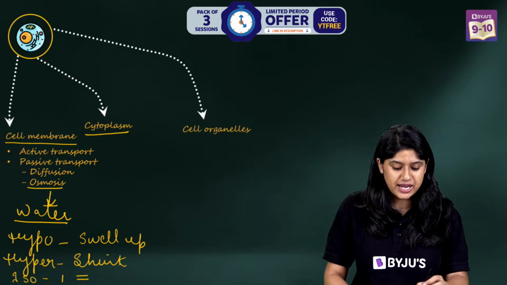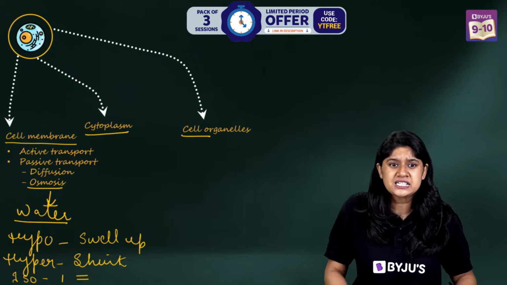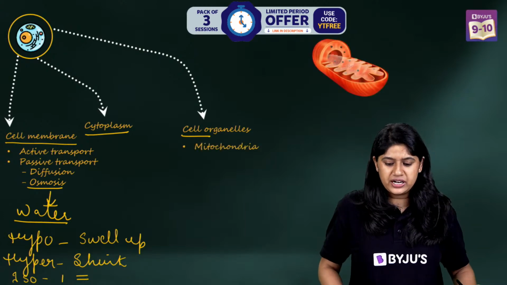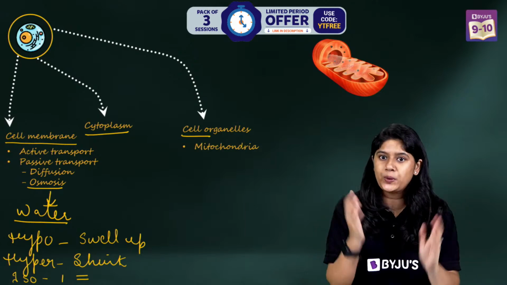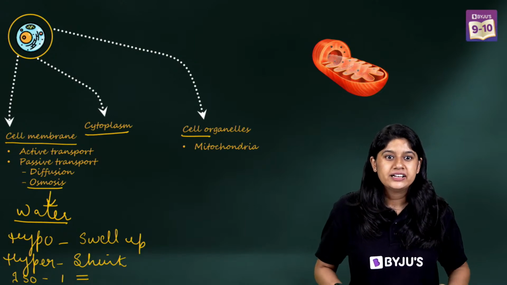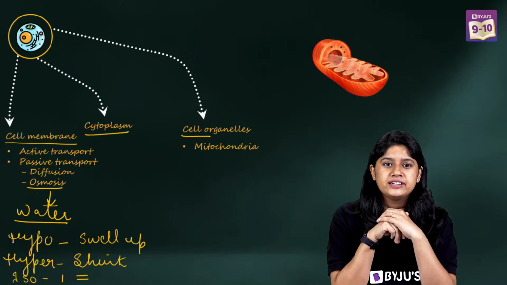Let's talk about the cell organelles. So the first cell organelle that we'll be talking about is mitochondria. Now everyone, quickly tell about the mitochondria. Hi Kriti.